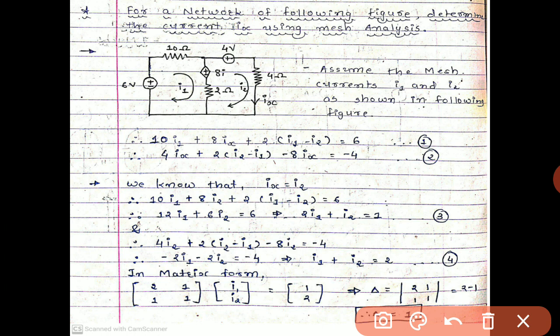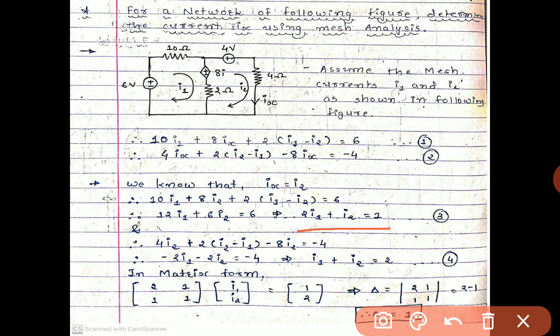Again simplify the second equation. So we get the 12I1 plus 6I2, which is equals to 6. Further 6 will be common. So twice I1 plus I2 equals to 1. And we get the value, that is 4I2 plus 2 times I2 minus I1 minus 8I2, which is equals to minus 4.